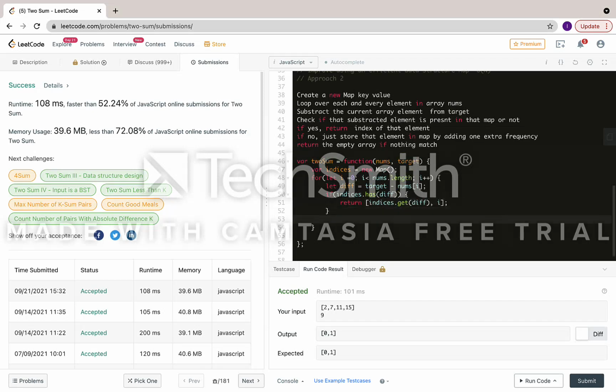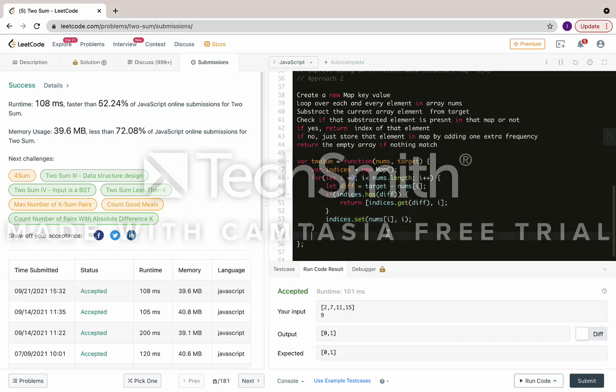If it is not present, what I need to do is store it. So indices.set(nums of i, i), because nums of i is nothing but the 2, 3, 4 and i means the index. We need to save it for the next time. If no, that means the else part, just store that element in the map.